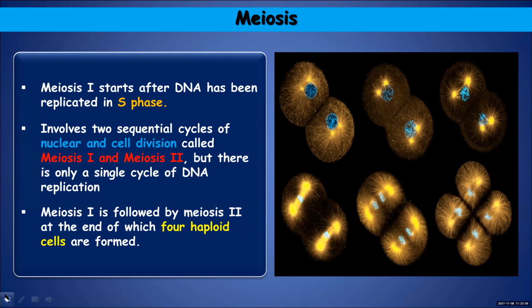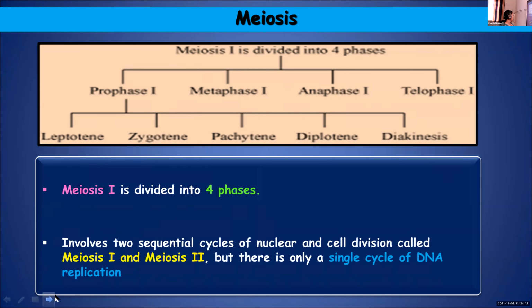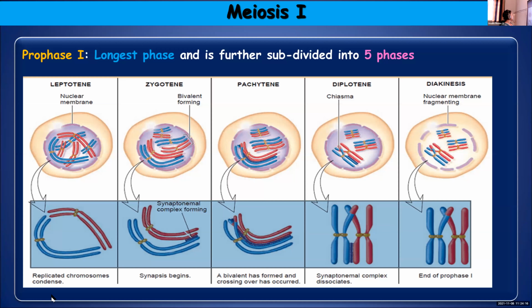And in this also, we learned about the same points. Same points are mentioned here also. But what is new is about those 5 stages: leptotene, zygotene, pachytene, diplotene, and diakinesis. Points are same here too.